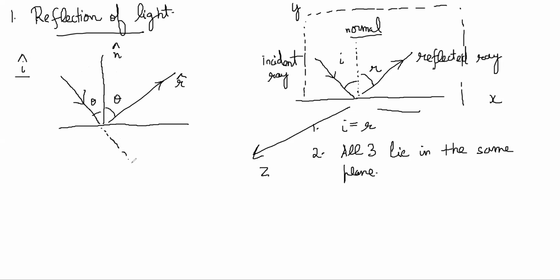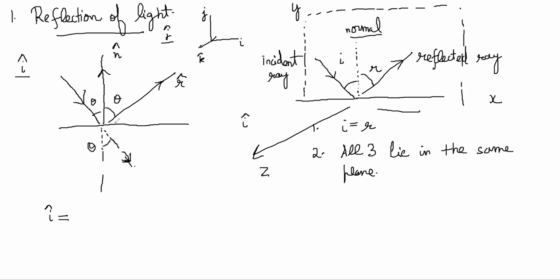If you produce it a little, this angle will become theta, right? I want to write properly the vector versions of these laws. So this is your I vector, going down like this. Unit vector for I can be written as what? Can you guess? Suppose we use i cap and j cap, so basically you're using normal x, y, z vector notation, right?